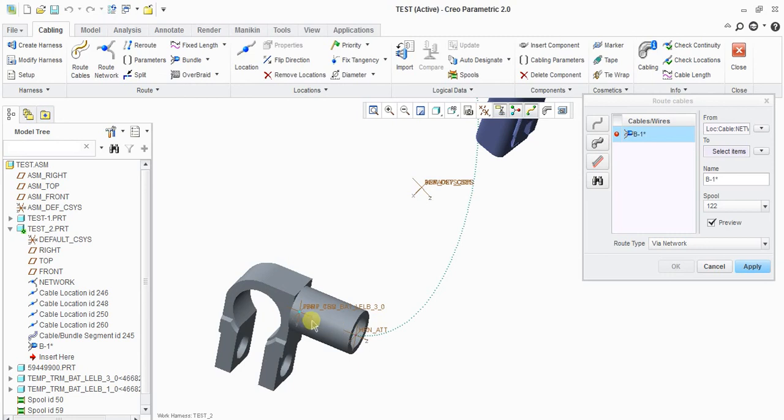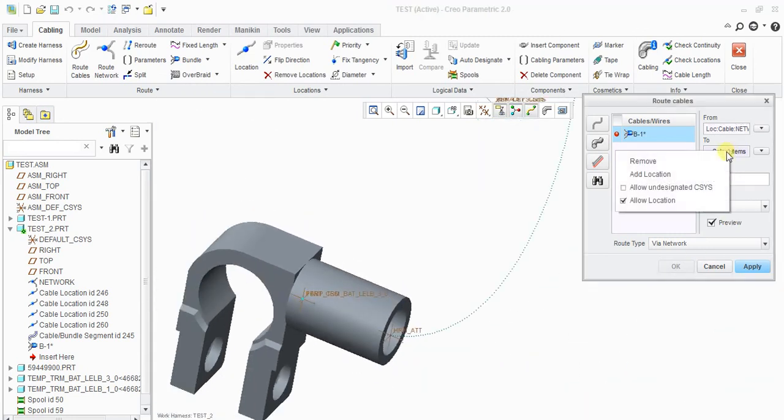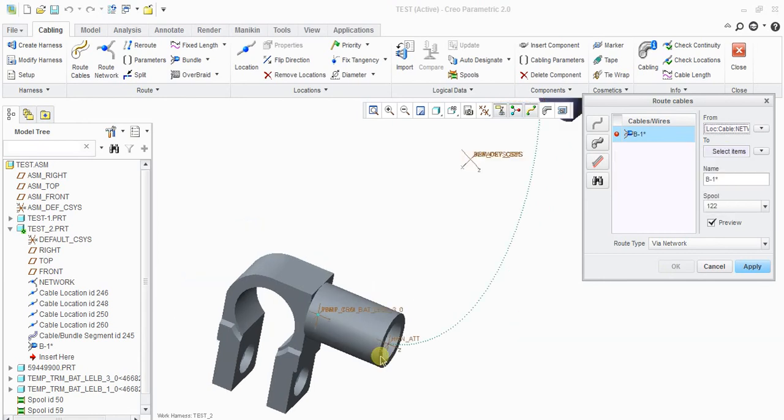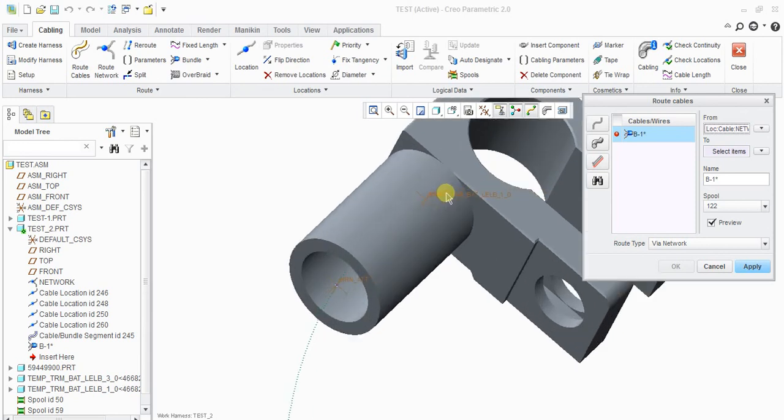See, the blue color you are seeing is highlighting this one. Allow location, and next click allow location already existed, and next click the next endpoint where you exactly need. If it is not visible here, you just go here, it will get highlighted. Otherwise you can select from this end also.